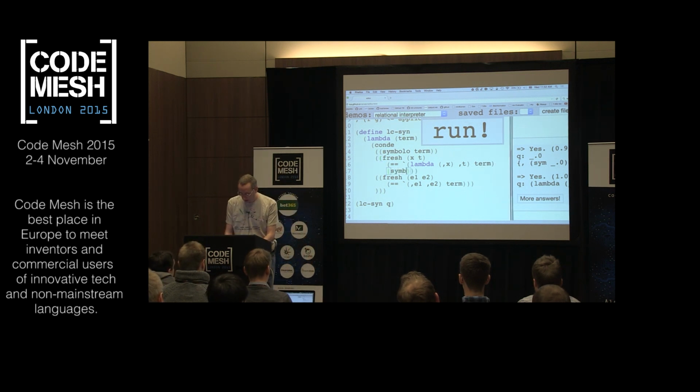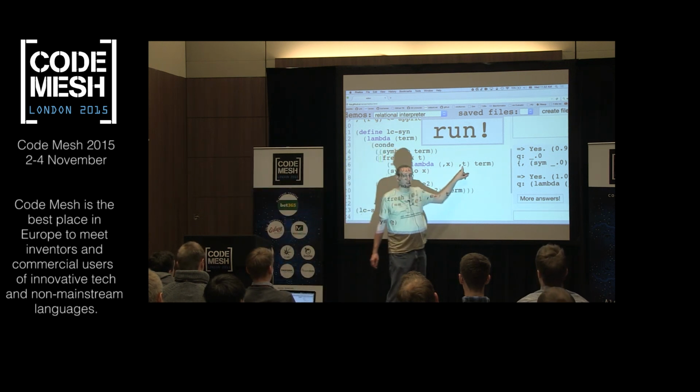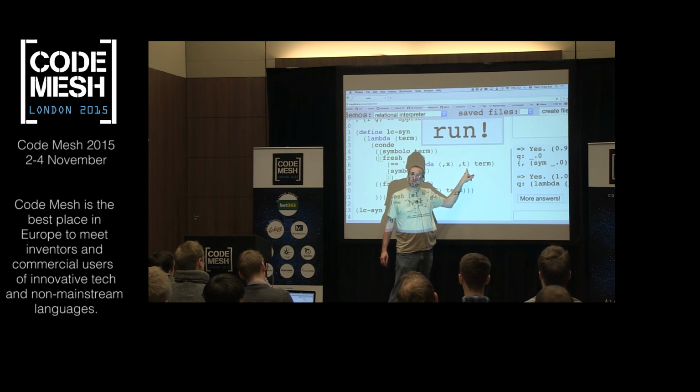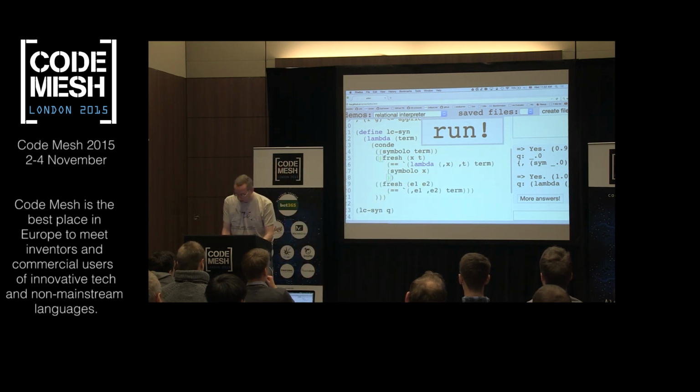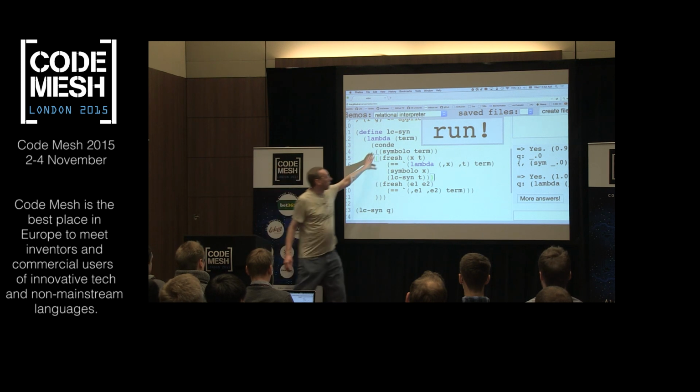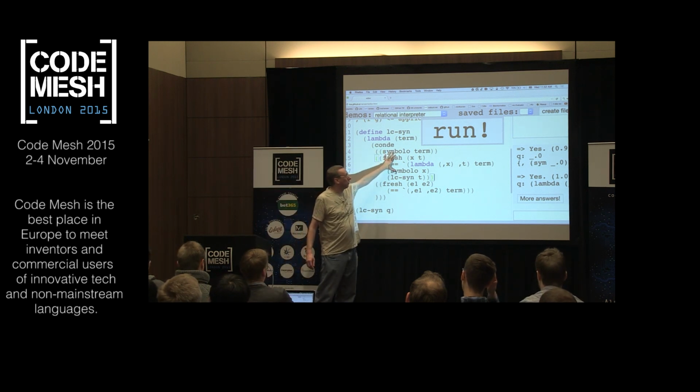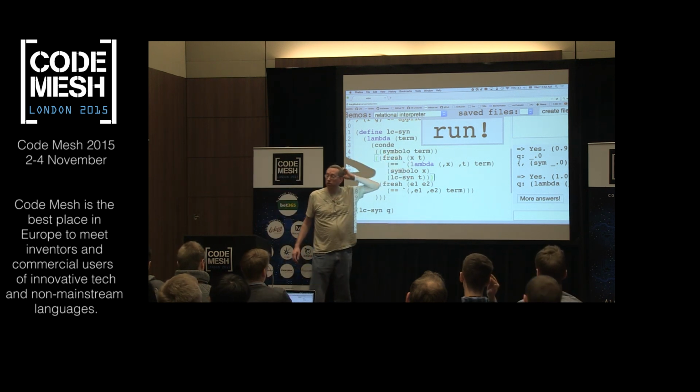Symbol X, so I can do symbolo X, okay, and symbolo T. So do we know if T is actually a symbol? That's a good question. What is T? It's an arbitrary lambda calculus expression. So what do we need to write here? LC sim, yeah, we need recursion. LC sim on T. So that was part of the problem. We weren't recurring properly.